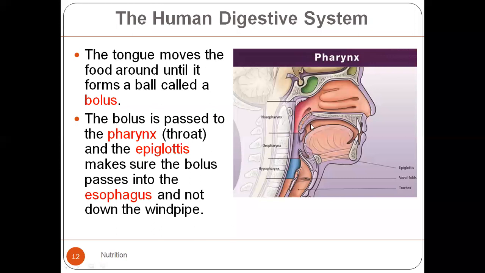The tongue forms the food in small ball-like structures, and that small ball-like structure is known as the bolus. The bolus is then passed down to the pharynx, that is the throat, and then on top of the food pipe, ये देखिए, this is the food pipe. ठीक है, ये आपके पास फूड पाइप के अंदर इसने जाना है. ये जो चीज है ना फ्रंट पे, ये देखिए, this is the windpipe.